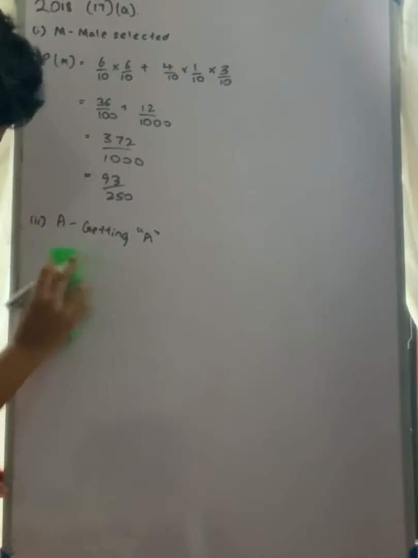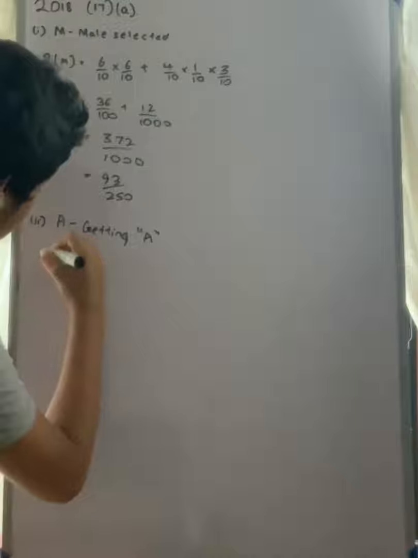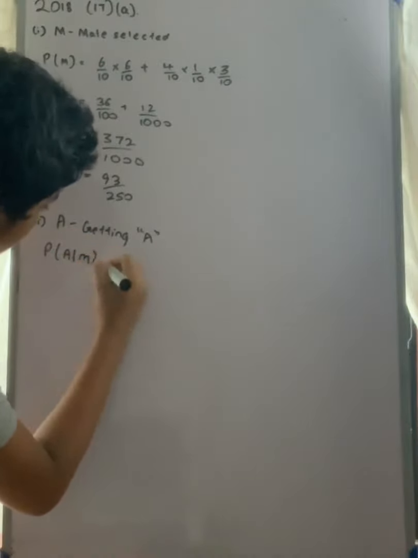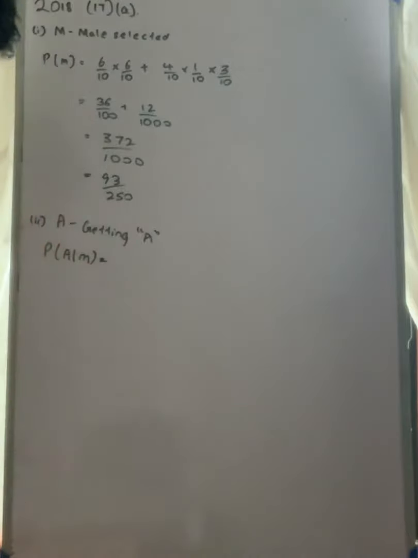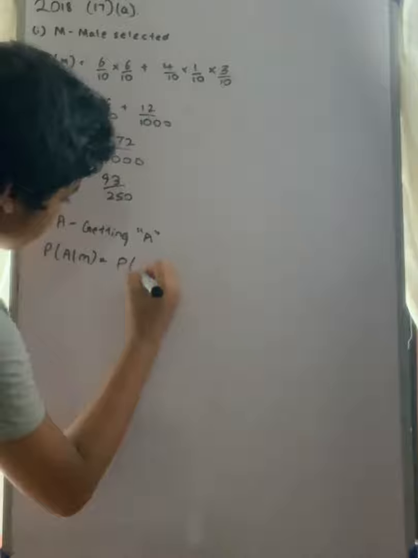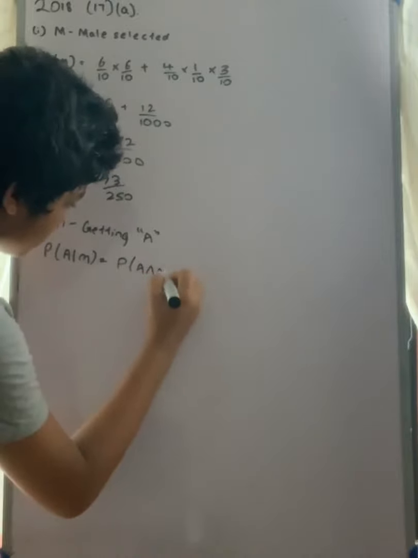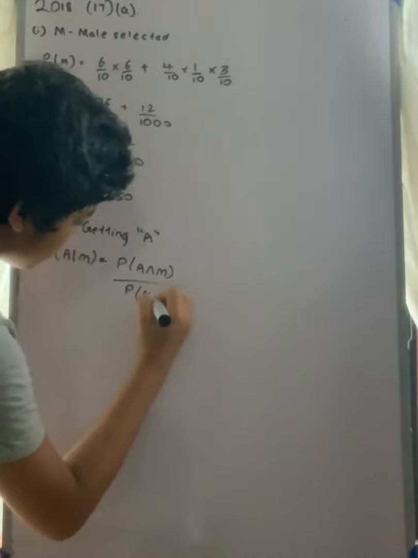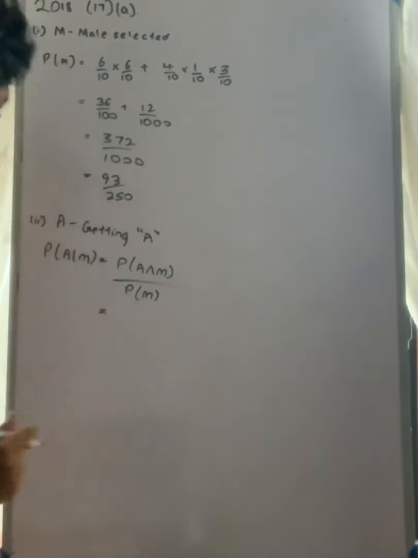I'm sorry, so males getting selected is 6 into 10 into 6 into 10.